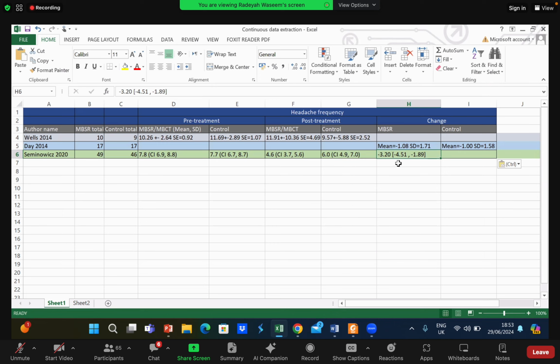So now we use RevMan to actually calculate that difference and confidence interval for us, which we cannot just simply subtract because that is mathematically incorrect. That is why we are using RevMan. Again, guys, this is very important to understand because no one else basically tells you about this. No one tells you why we need this change. You will be shown a simple data set which has this change already given, but how do you reach this change? That is what I'm trying to explain to you right now.